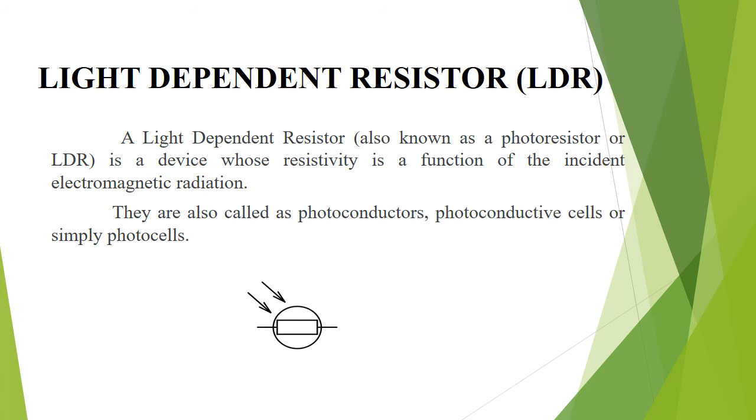Light dependent resistor, LDR. Light dependent resistors, also known as photoresistors, are light sensitive devices used to indicate the presence or absence of light or to measure the light intensity.